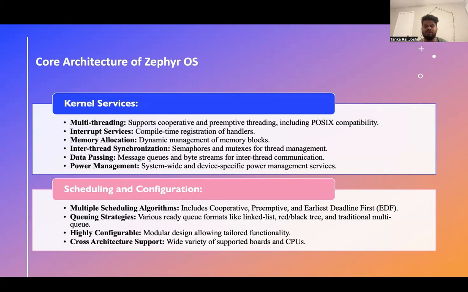Memory management: dynamic management of memory blocks, it automatically manages the block. Another work of the kernel is scheduling and configuration. Multiple scheduling algorithms are used here, including cooperative, preemptive algorithms, and earliest deadline first. So there is no deadlock process here. It works on the basis of the best scheduling algorithm.